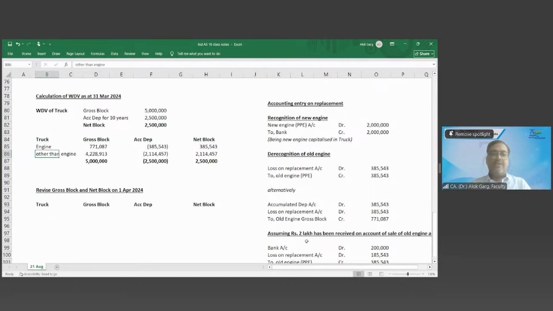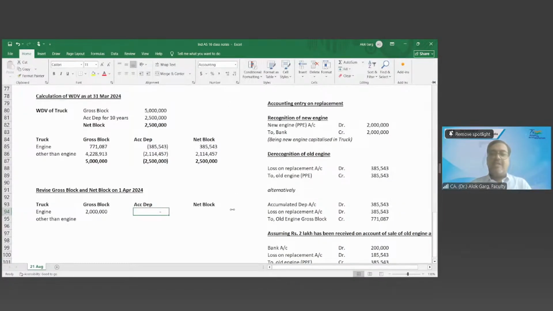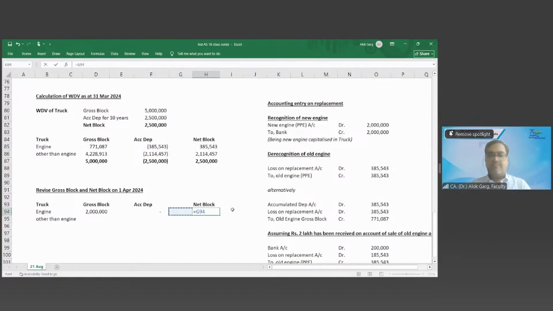Truck other than engine. Now old engine is decapitalized. Now what is the value of the new engine? 20 lakh. You have just capitalized 20 lakh. Yes, sir. What is the accumulated depreciation on 1st April? 0, you purchased it today only. 1st April 24, what is the net block? This minus 20 lakhs. Yes.